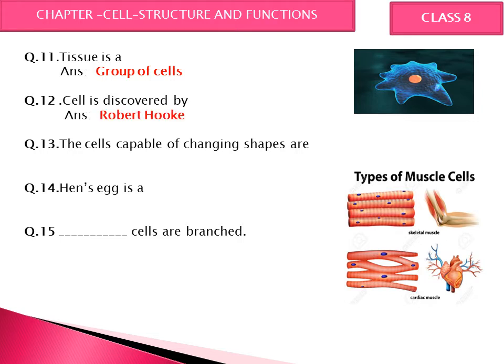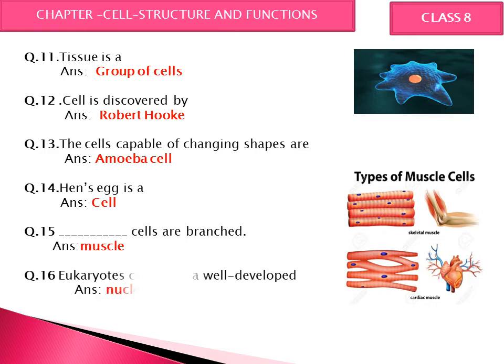The cells capable of changing their shapes. कौन से cells होते हैं? That is amoeba cell. Why? They do not have the proper shape, and the diagram I have drawn here. Hen's egg is a cell. So that is the best example of cell. Your common egg that we are eating. Next, these cells are branched, and the diagram also I have drawn here, and they are muscle cells.